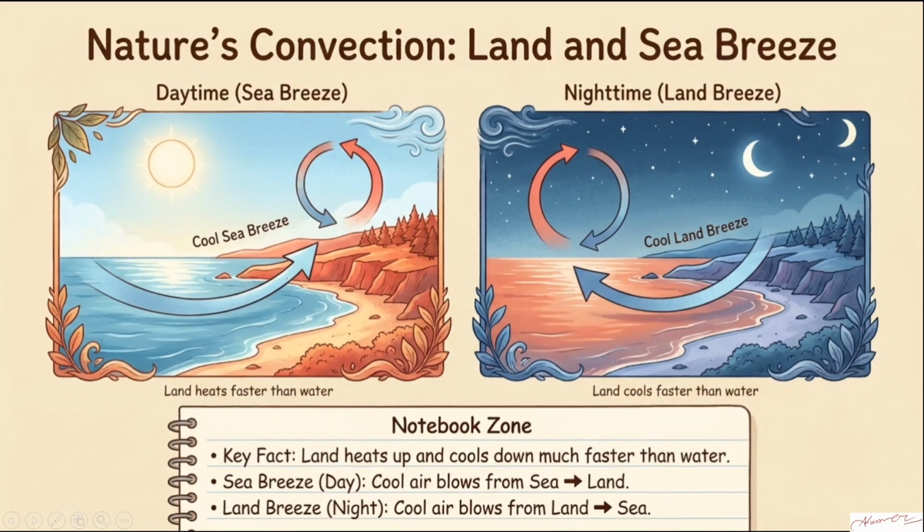Land breeze means nighttime. You can remember like this: sea breeze means the breeze or the wind coming from the sea, which is at the daytime. Land breeze means the breeze or the wind coming from the land. Is that clear? Okay. So I'll give you the notes for this one, or else if you want, you can write down in your own words.